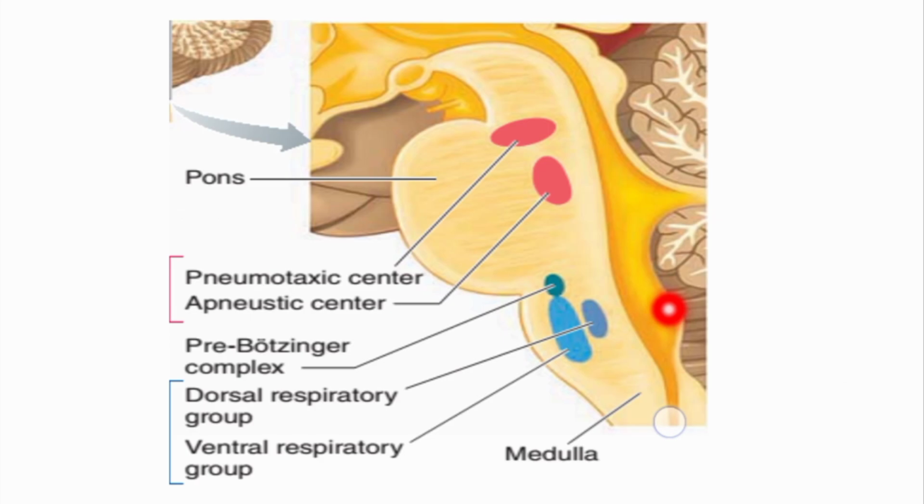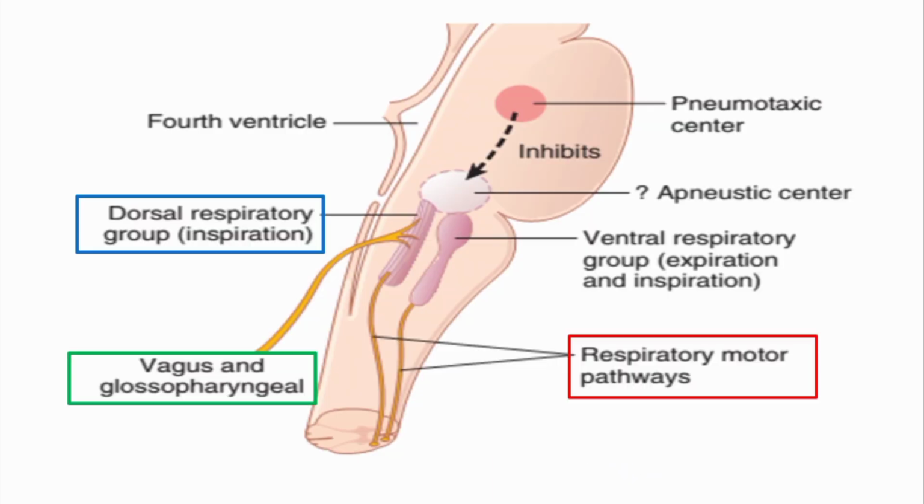Now the next component is the medullary respiratory center, and among these we will first discuss the dorsal respiratory group of neurons. It is located on the dorsal side of the medulla. It is mainly present in the nucleus of tractus solitarius and adjacent reticular formation of the medulla, as you can see in this figure. It receives impulses from the 9th and 10th nerves, that is the glossopharyngeal nerve and vagus nerve.